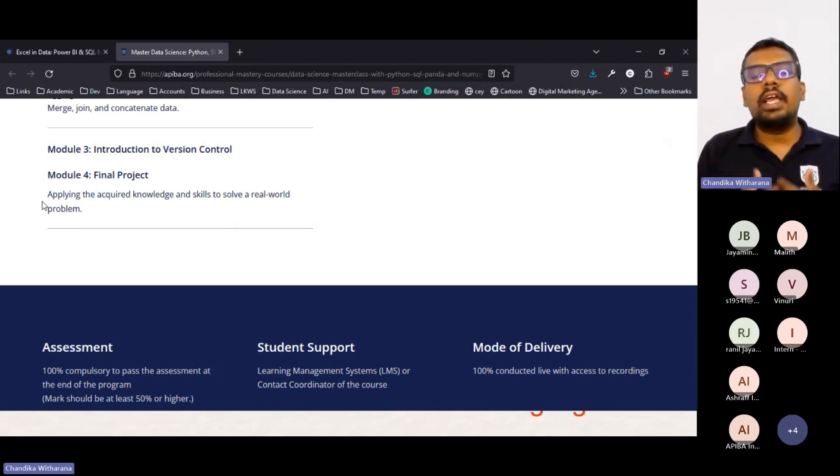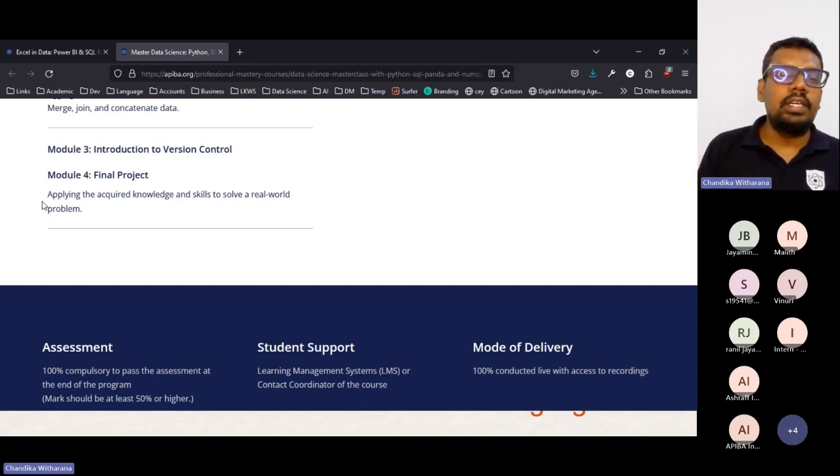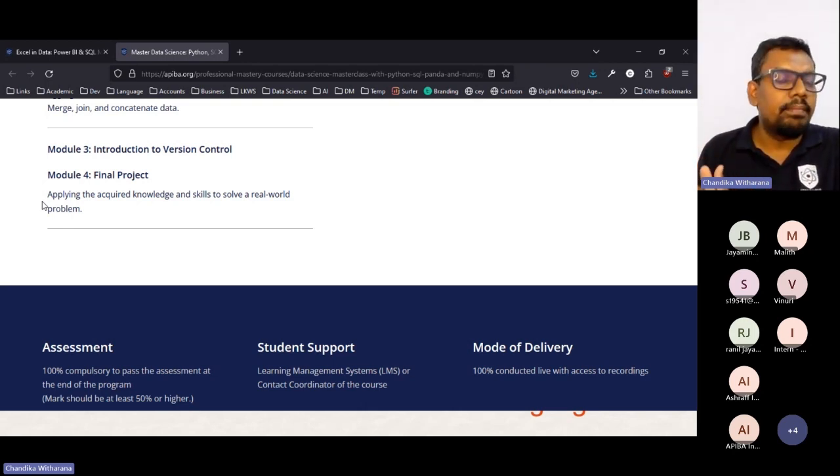Definitely you will get hands-on skills to gain this knowledge, and you can test your knowledge as well. The important thing is that we also give you project supervision and project support. We will arrange a Zoom or Microsoft Teams meeting with you if you want to clarify anything. This is the way we move forward with our Data Science Masterclass with Python, SQL, Pandas, and NumPy.